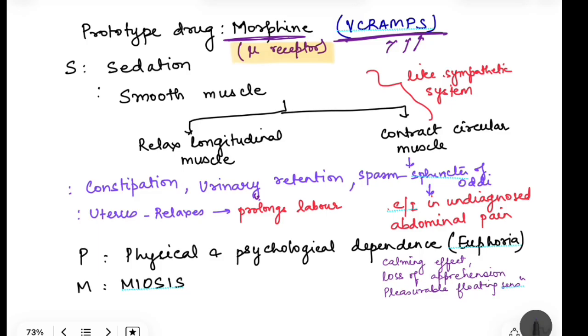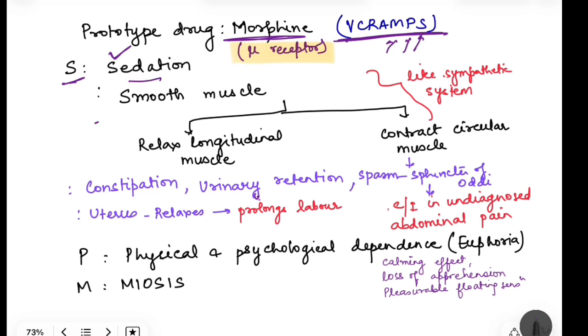So first is S. S is that morphine causes sedation, that I have told you that it decreases the norepinephrine action. But remember, these drugs, even though they have central actions, the receptors, the mu receptor, kappa, delta receptors, they are present even peripherally throughout the body. So they have peripheral actions as well. So they have central actions and peripheral actions. So S for sedation.